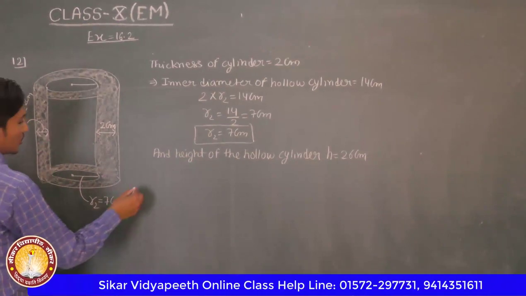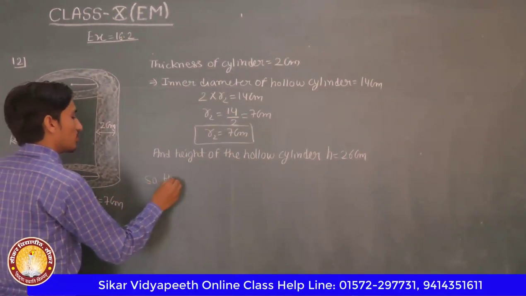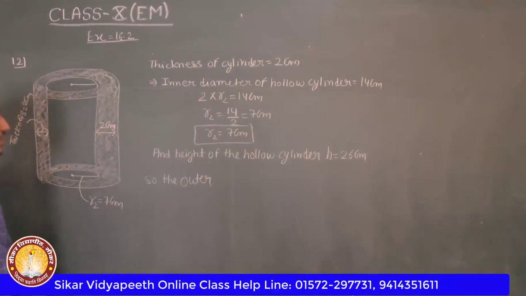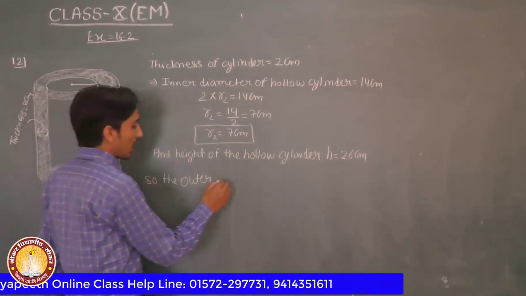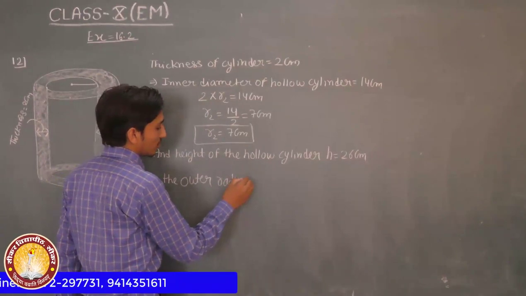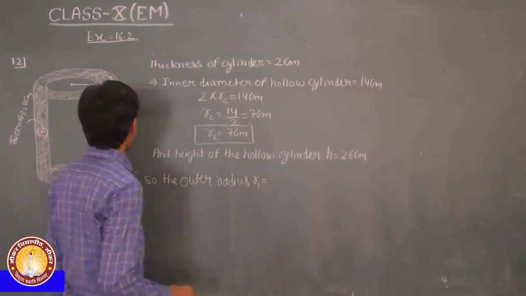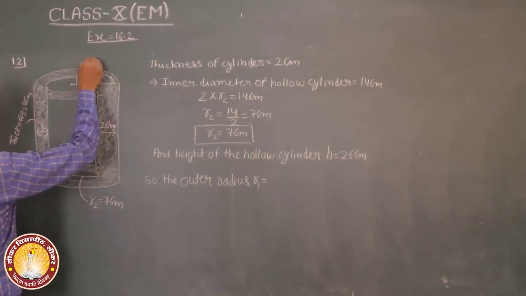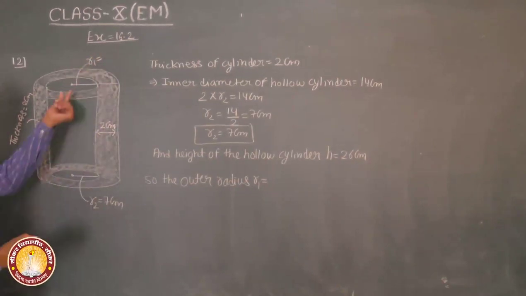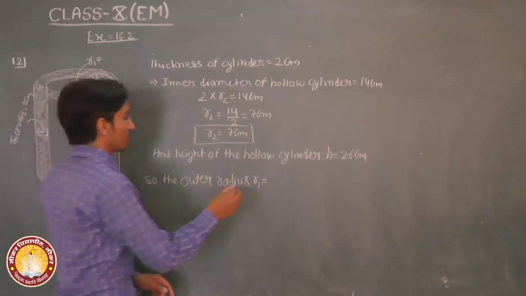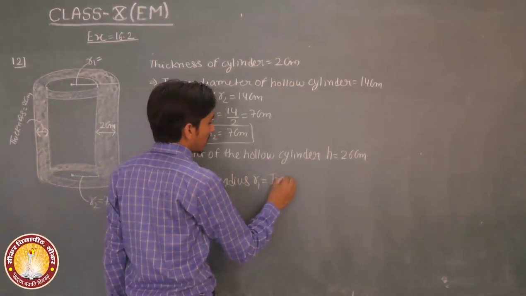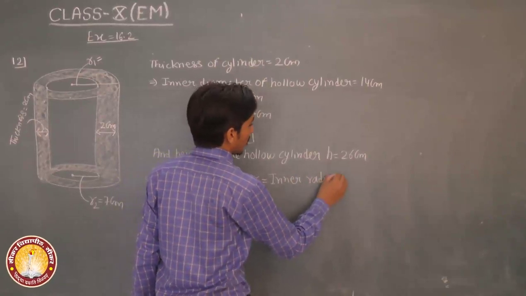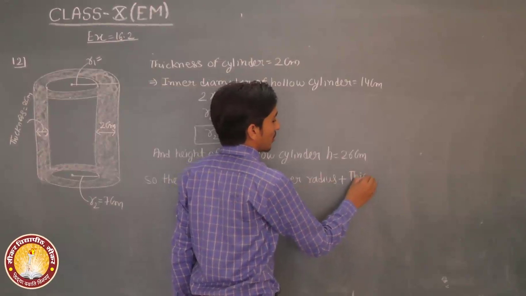Then the inner radius is given, so the outer radius R1 is equal to inner radius plus thickness.